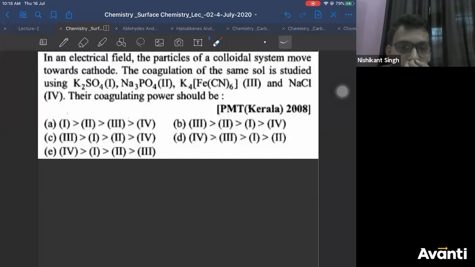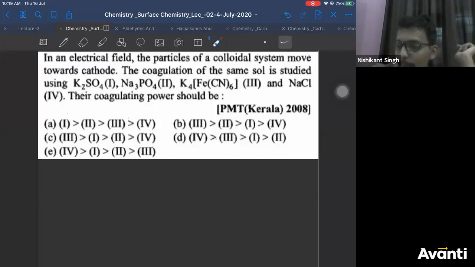We have to discuss coagulation value, we'll come to that later. I will give you the options. You can start voting now. In an electric field, the particles of the colloidal system move towards the cathode. That's the beautiful part about Kerala PMT. They do not give the questions directly, they give you an indirect hint. Now there are two concepts involved here: electrophoresis as well as coagulation.